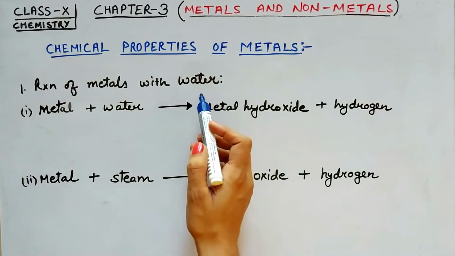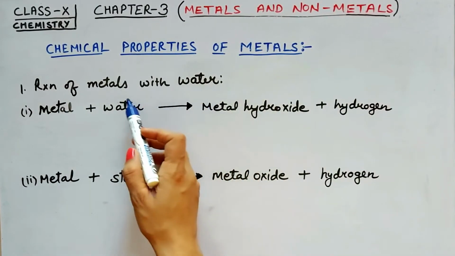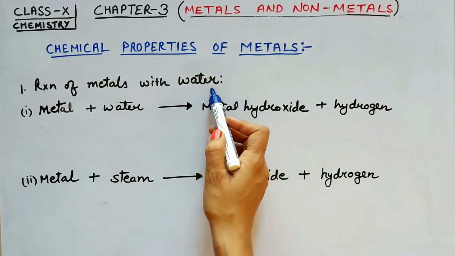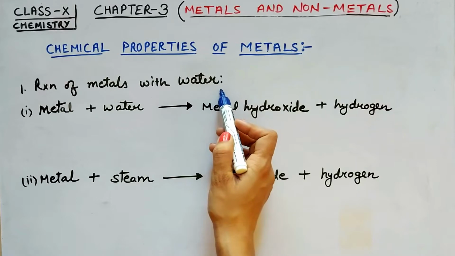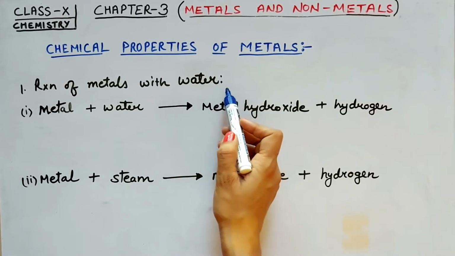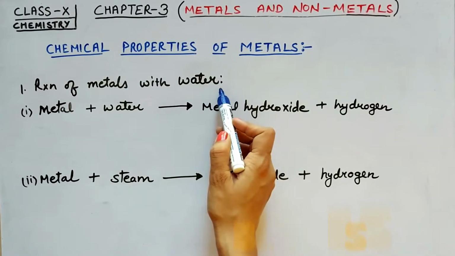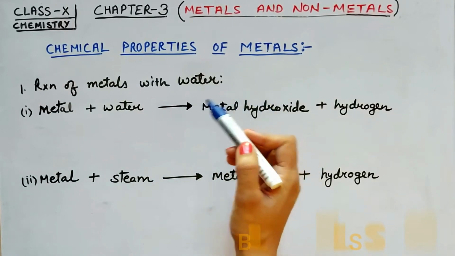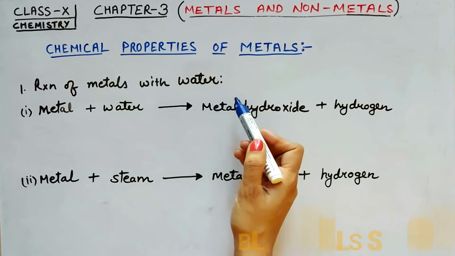Now the next chemical property of metals: metals react with water. This property also depends upon the chemical reactivity of metals. Higher reactive metals react fast with water, and some metals do not react with water.